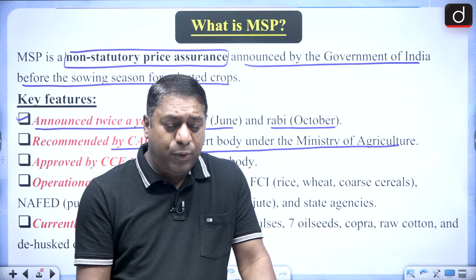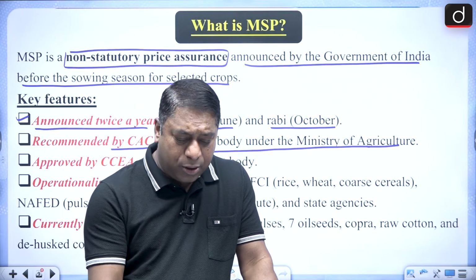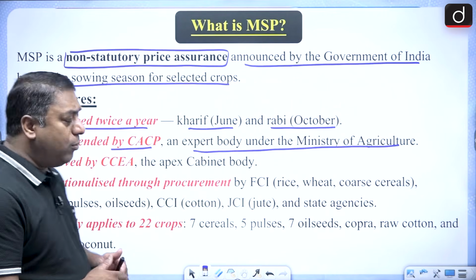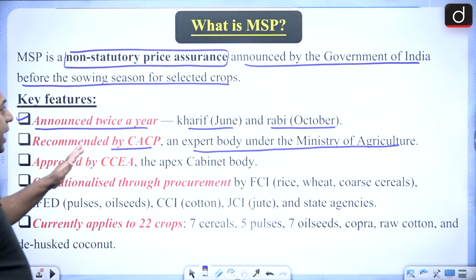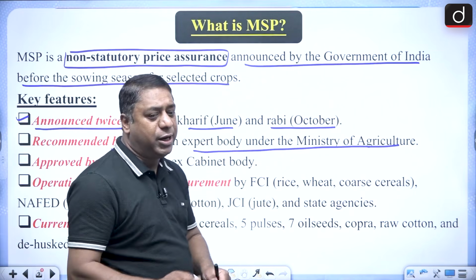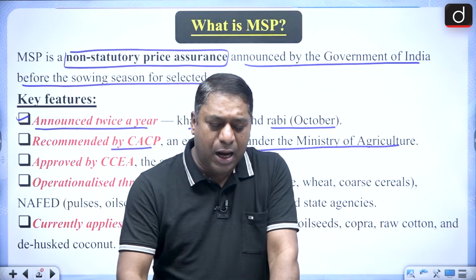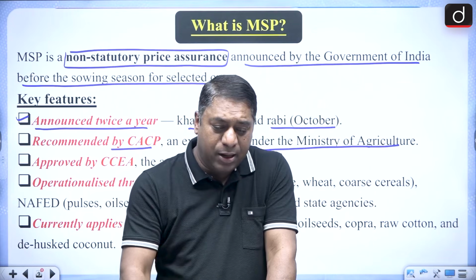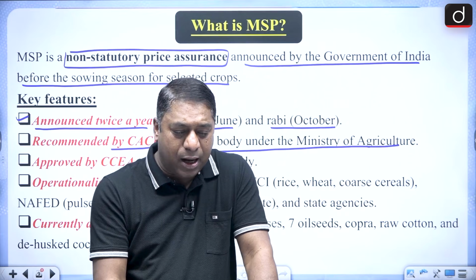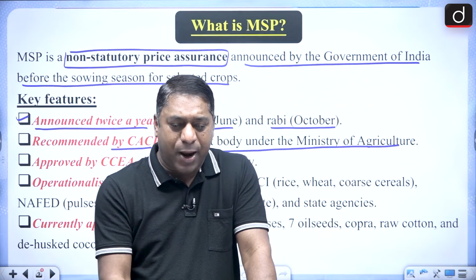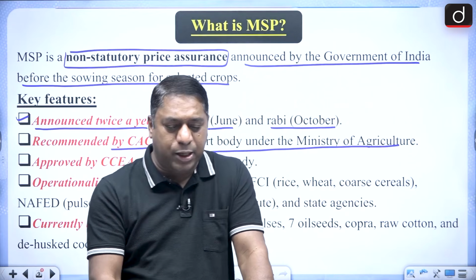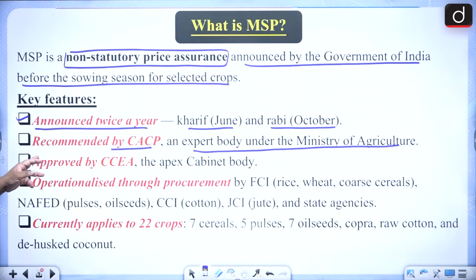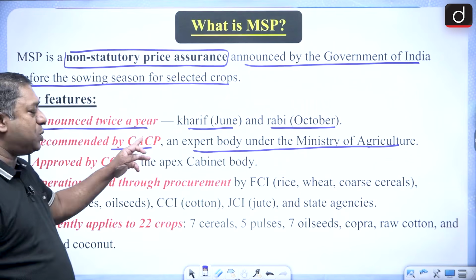So when we are talking about MSP, all of you must remember it is a non-statutory price assurance. The announcement is done twice in a year, and, very important, it is recommended by CACP.